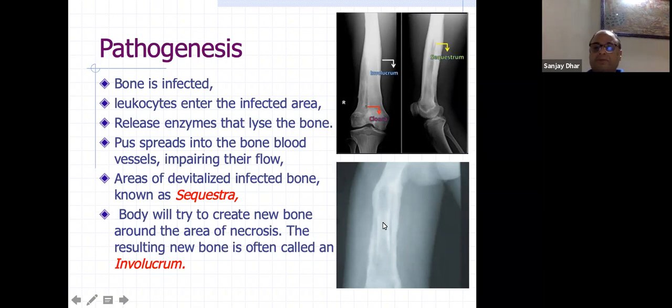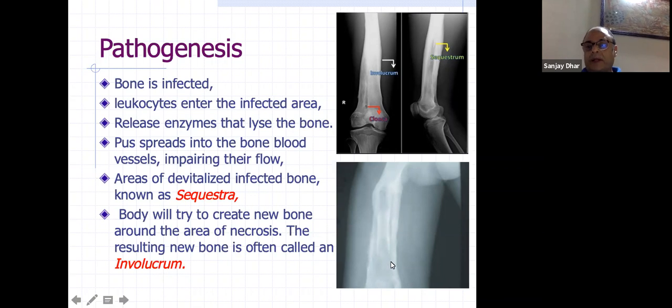So what is the sequestrum? Sequestrum is a dead bone lying in the pus, in the surrounding granulation tissue. So there is lysis all around it, and this is a dead bone. That is the definition. And involucrum is the surrounding bone, the new bone formation, which is trying to provide scaffolding to this bone. That is the active, vascular bone. This is the avascular bone, and in between there will be granulation. So all around this there is granulation. That is the sequestrum, that is the involucrum, and this pus needs to go out.